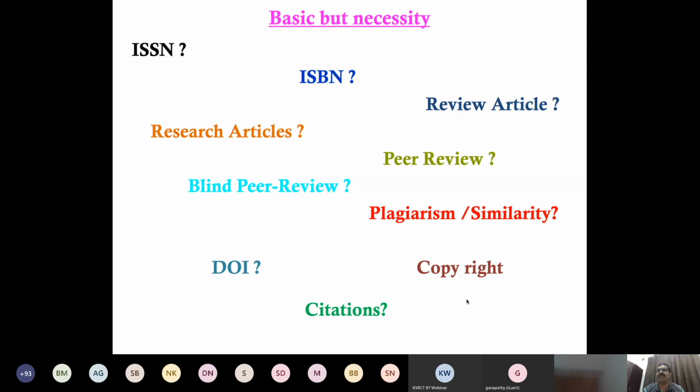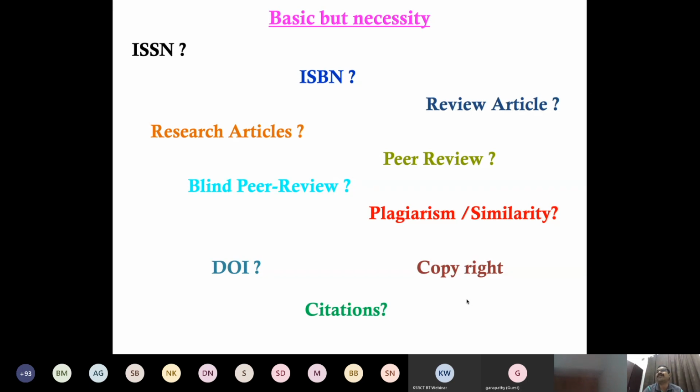You can just review. Suppose now we are receiving many articles regarding COVID. I think 99.9% of all these articles are review articles, because they are giving suggestions based on some information or news or some blogs, YouTube, whatever it is, and then they write some articles and publish.